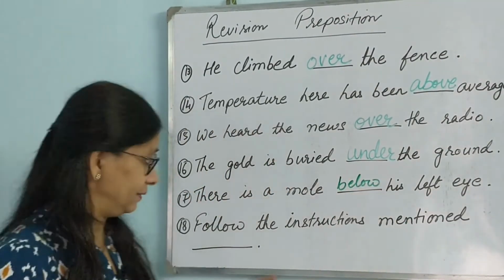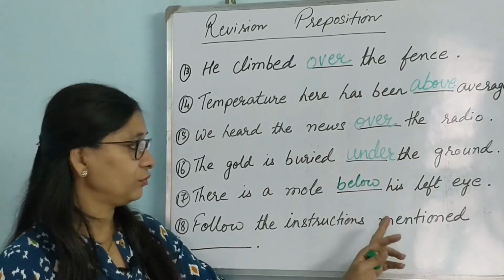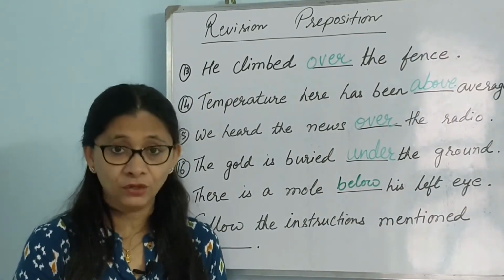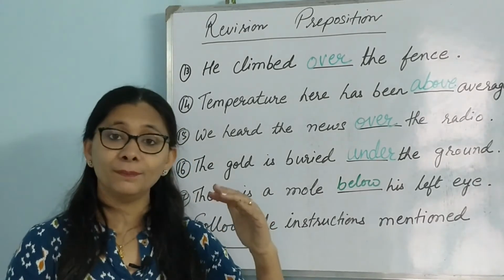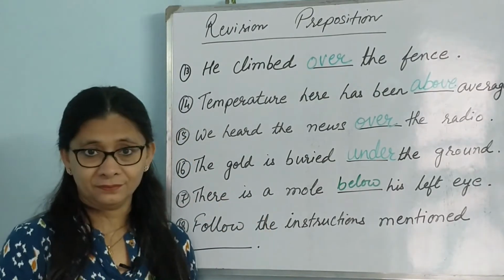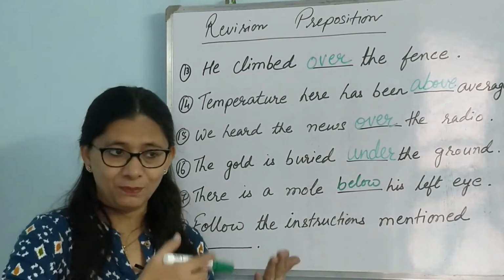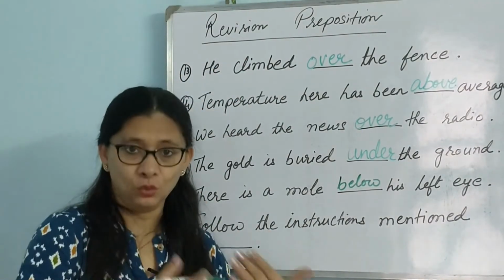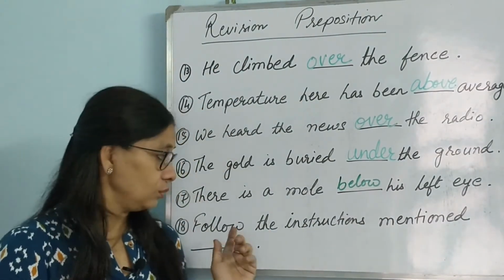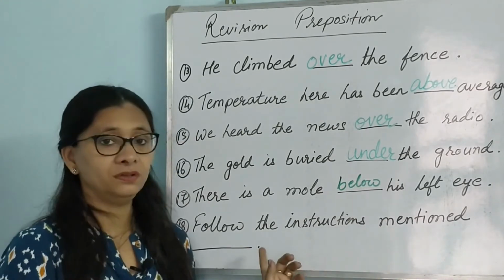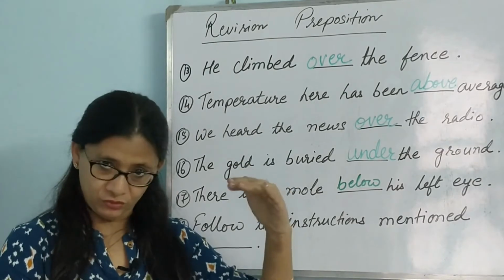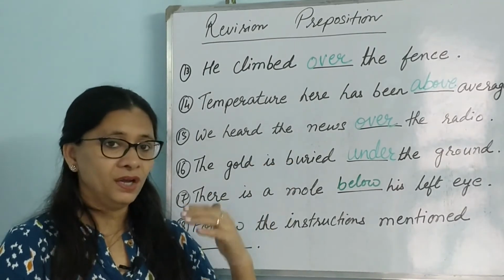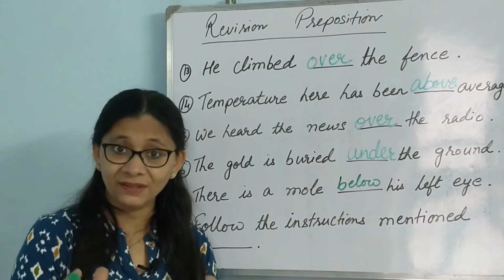Below his left eye. Next one. Follow the instructions mentioned. Now this line you will come across in question papers many a time. Follow the instructions mentioned, again, somewhere in the upper level or in the lower level. Below. So follow the instructions mentioned above or below, because they are not moving. They are just in their position. So it will be either above or below depending on where the instructions are coming.